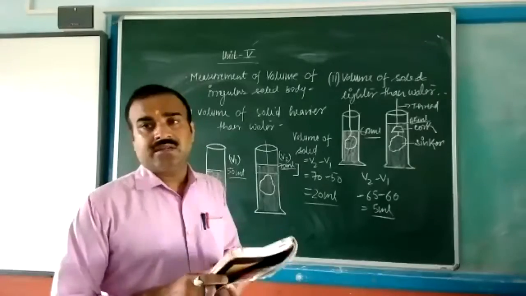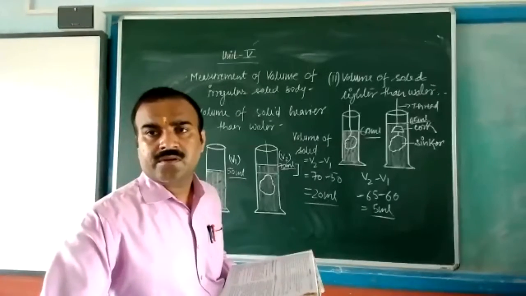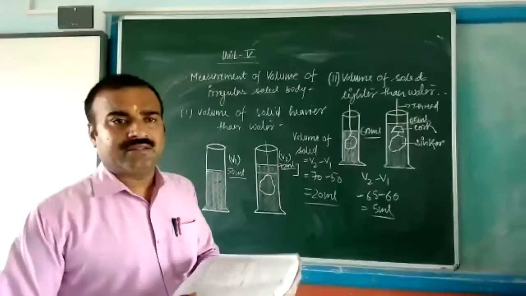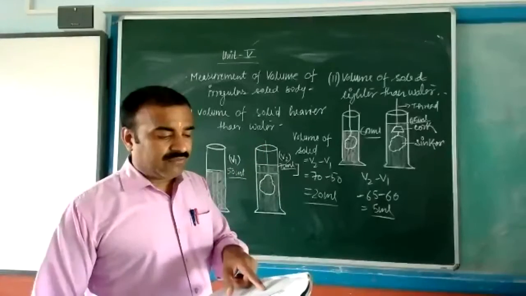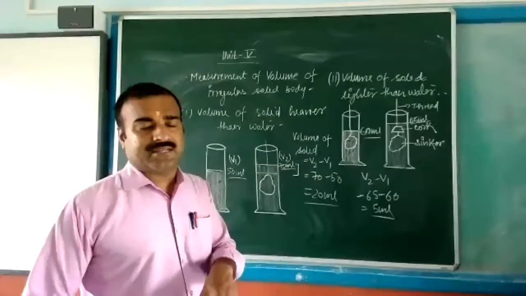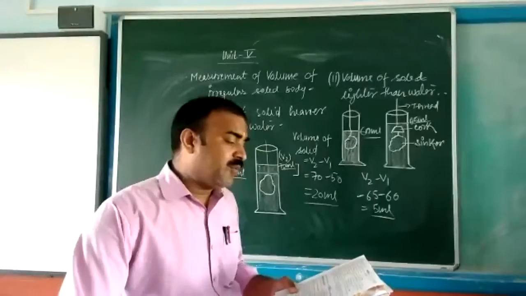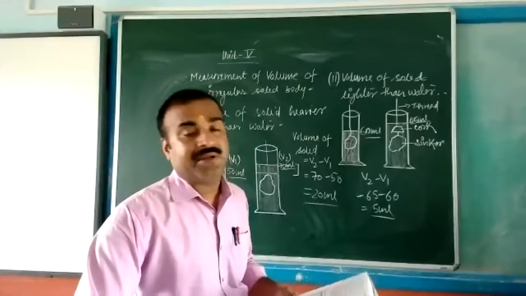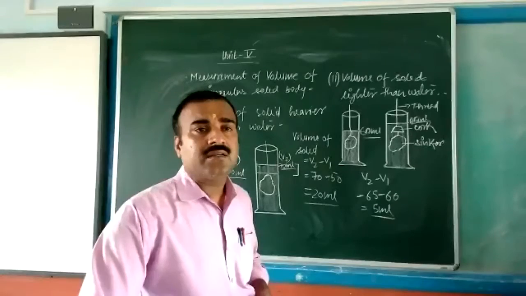question number 7. Just see it. Question number 7, or question number 6. Find the volume of a book of length 25 centimeter, breadth 18 centimeter, and height 2 centimeter in meter cube. These numericals you have to write and solve. Easy one. All of you can solve it.